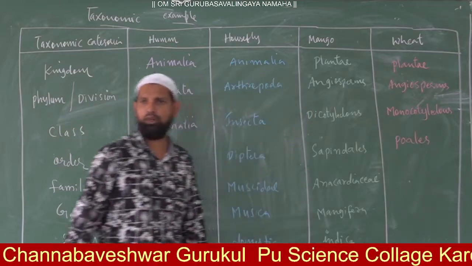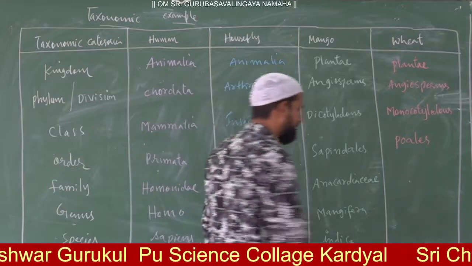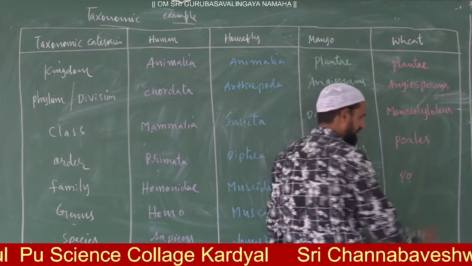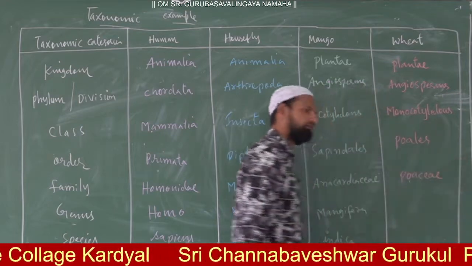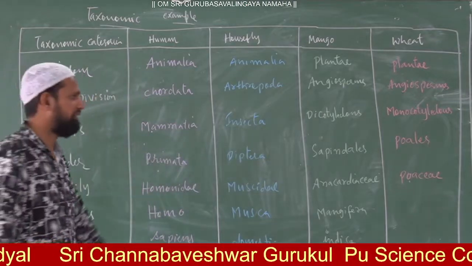The family name also uses Po, but we add aceae: Poaceae.